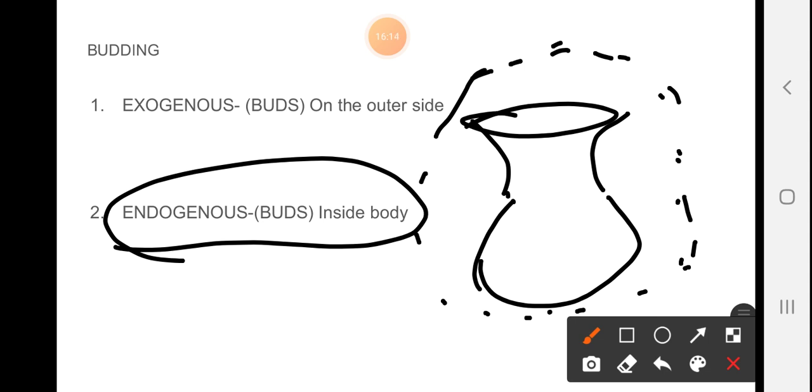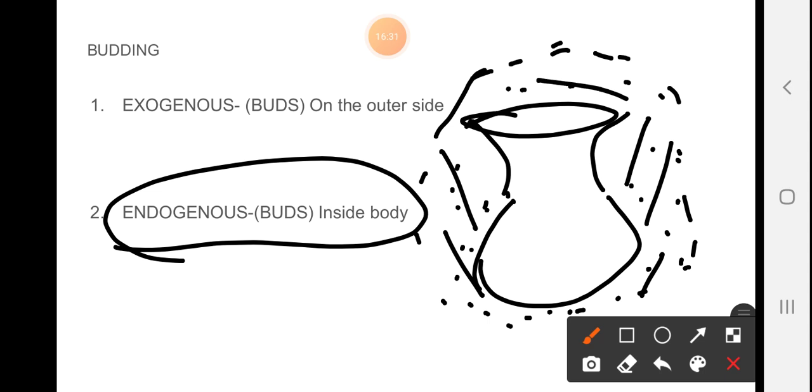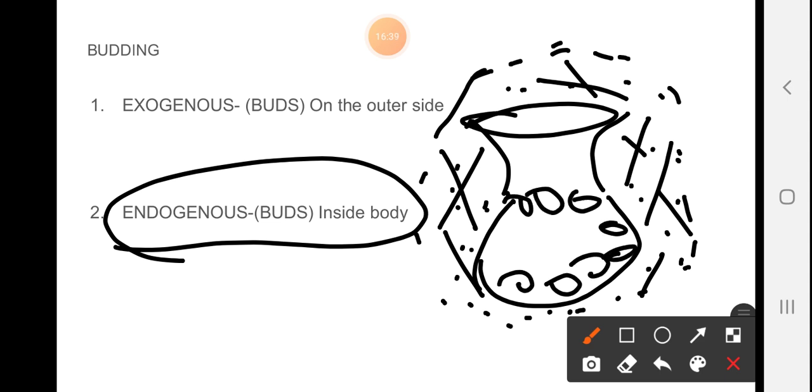Since this is an example of Porifera, in Porifera the body is a porous structure. Then the gelatinous material is filled in this, and this spine-like structure is inside this gelatinous material, and your gemmule is filled in this structure.